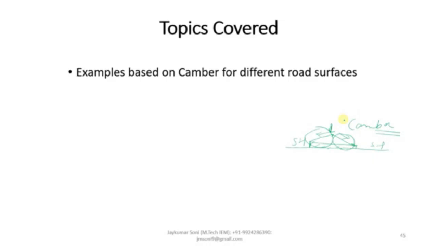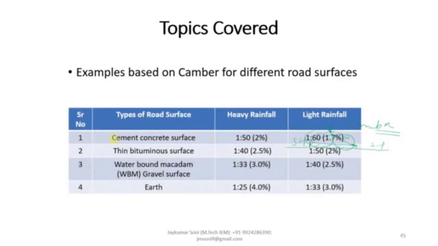We have learned certain categories of camber. If the road surface is of cement concrete and heavy rainfall is there, then the slope provided will be 1:50. In percentage it will be 2%. If it is of thin bituminous surface, then 1:40. If water-bound macadam is provided, then 1:33, and if earth road is provided in heavy rainfall, it will be 1:25. For the same categories, if rainfall is of light category, then the criteria will be changed. The criteria will be 1:60, 1:50, 1:40, and 1:30.